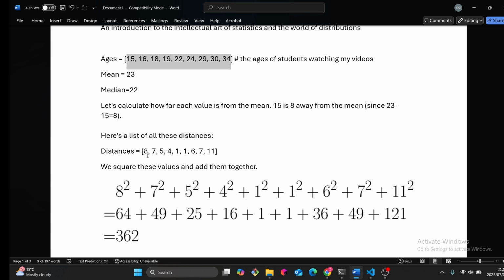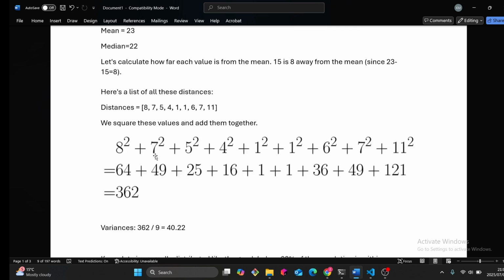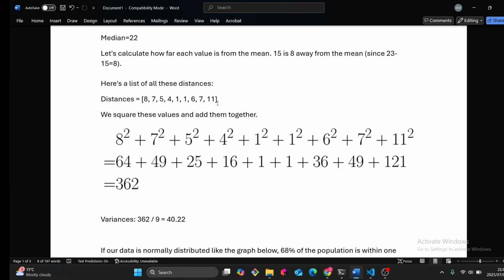Okay, you don't want to store a negative number. So 15 minus 23, that would be 8. And 16 minus 23, that would be 7. So we take these values, we store them in the distance array, and then we square each value and sum them and get this value.